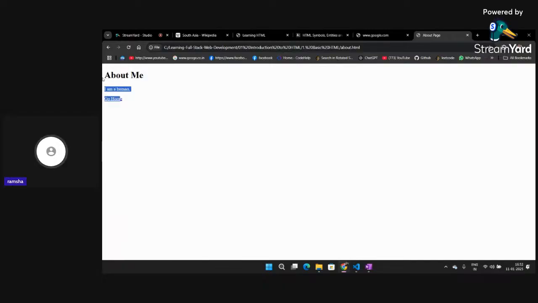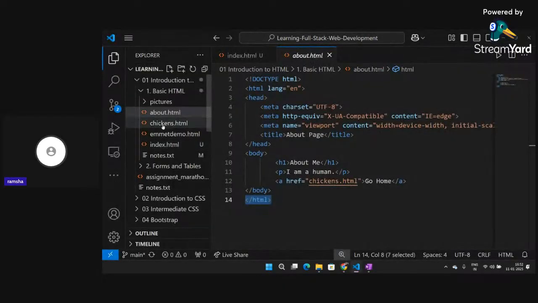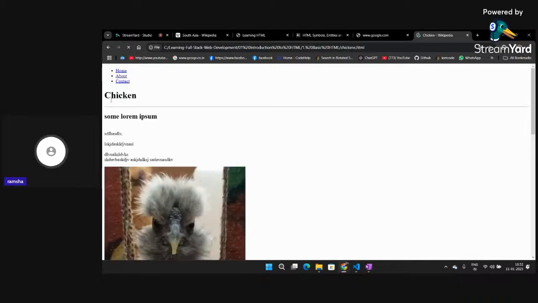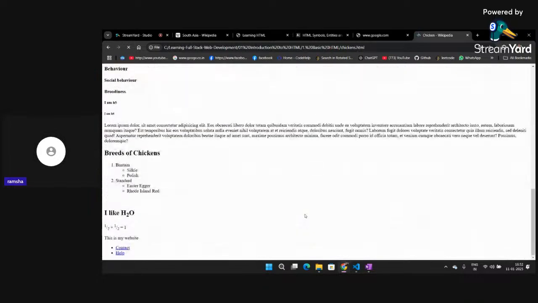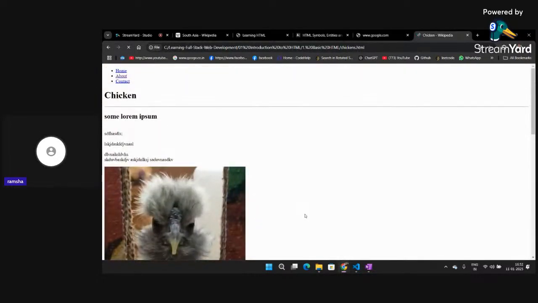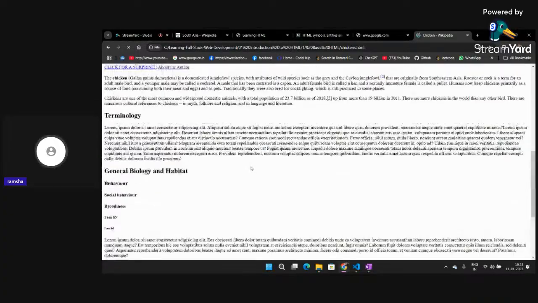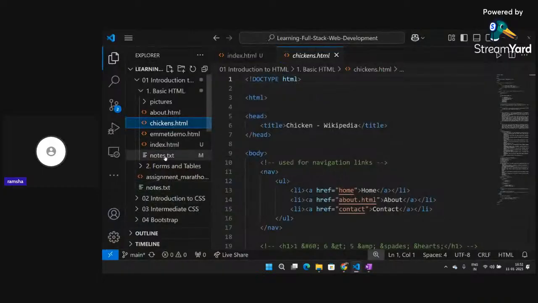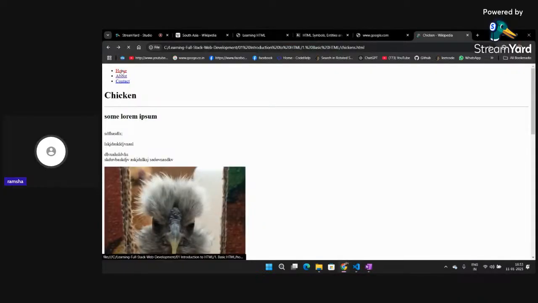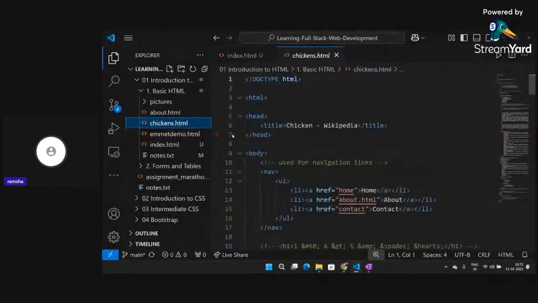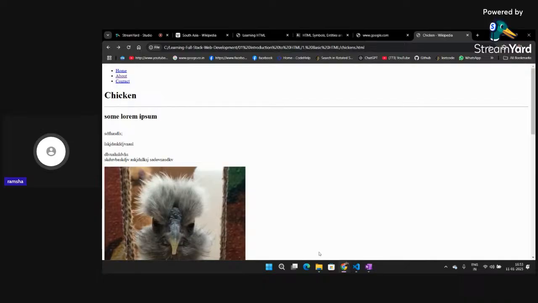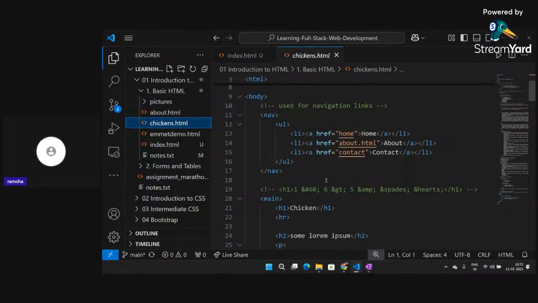Yeah, so you can create a web page like this. If you go to home, this is about something about chickens, right? Some lorem ipsum is there. And if you go to contact, I have not built a contact page, but you can go to contact also, you can go to home also. You can create this particular website. Okay, try creating this. Up till now, what we have studied, you can create a website similar to this.